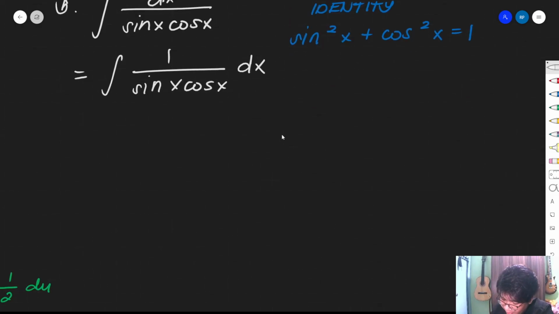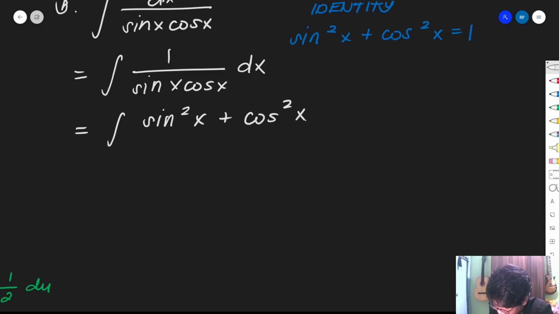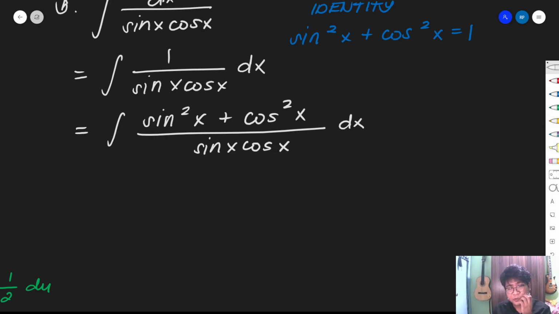So we will have the integral of sine squared x plus cosine squared x over sine x cosine x dx. Next, we split it, meaning we make it into two fractions.